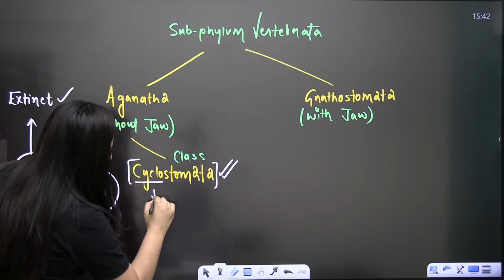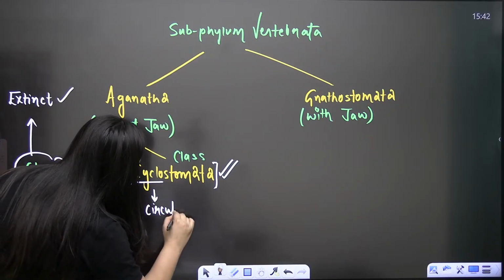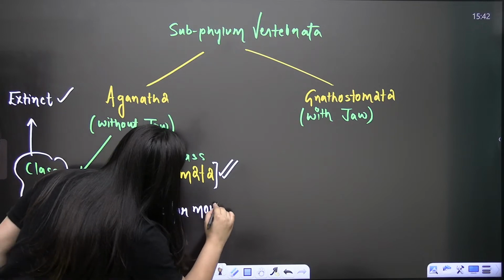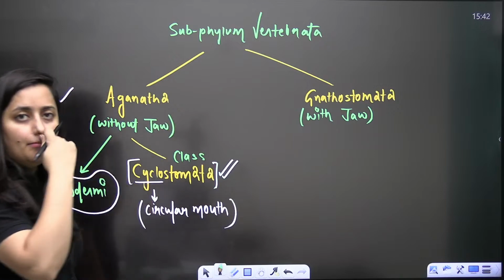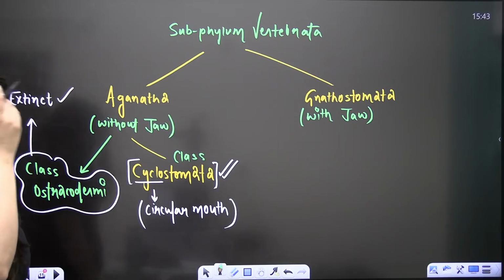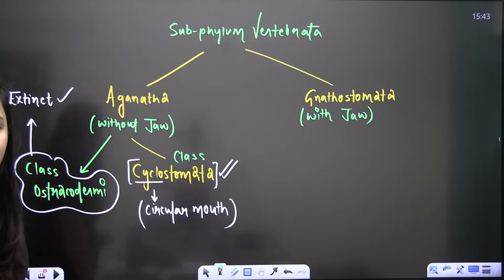Another one here is Cyclostomata. So the word cyclo is related with the circular. So here what do we have? We have the circular mouth.